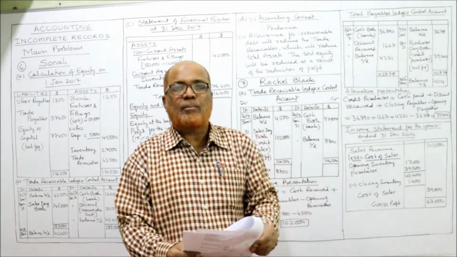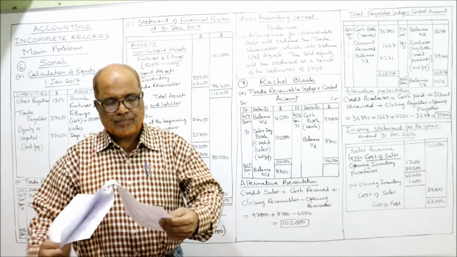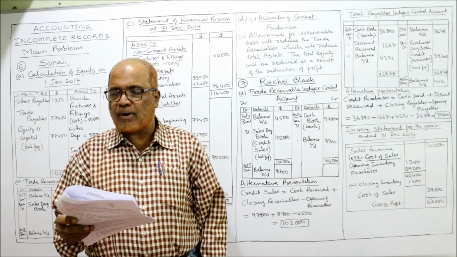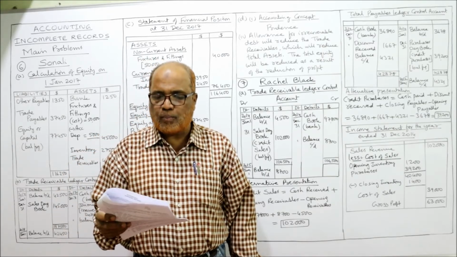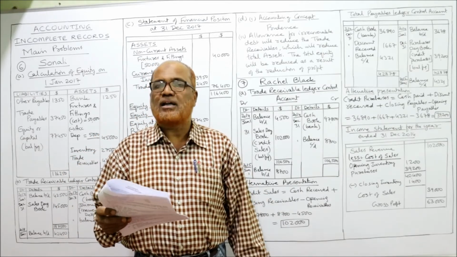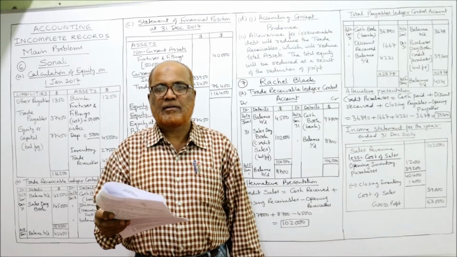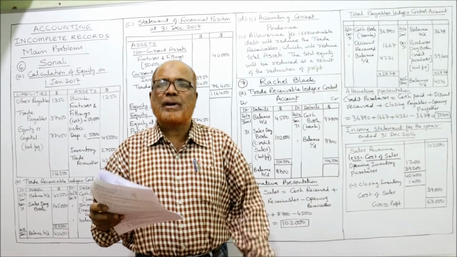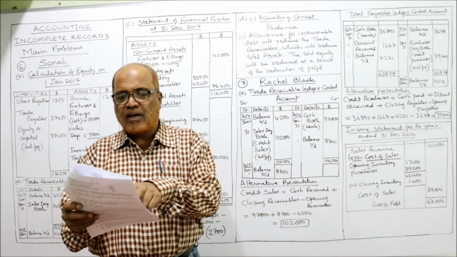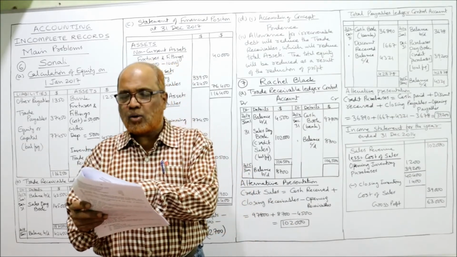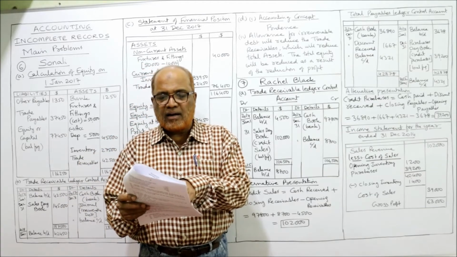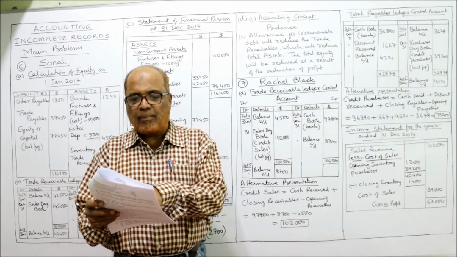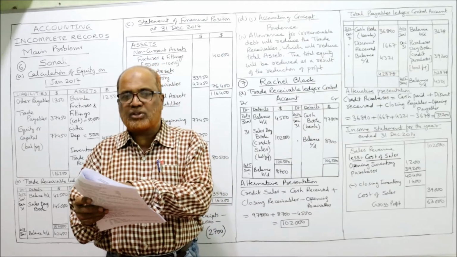Now I am coming to problem number 7. See carefully. Rachel Black, a sole trader, does not keep proper accounting records but was able to provide the following information for the year ended 31st December 2014. So he is having incomplete records. But information given: opening inventory 1,200, closing inventory 1,400. Trade receivable opening 4,500, closing 8,700. Trade payable opening 3,678, closing 4,321.